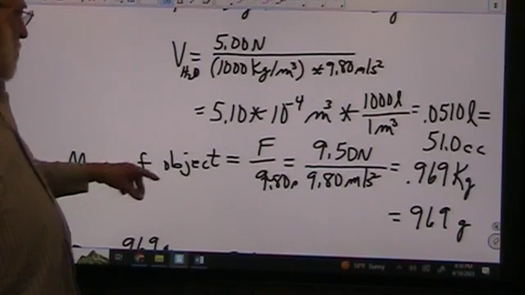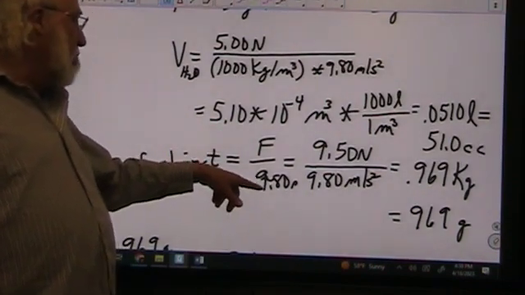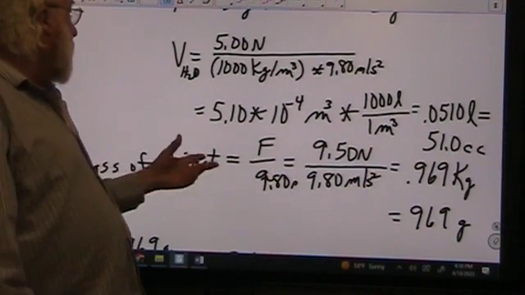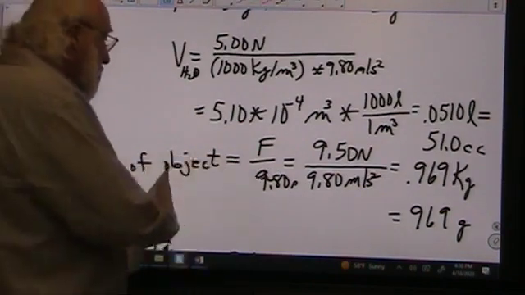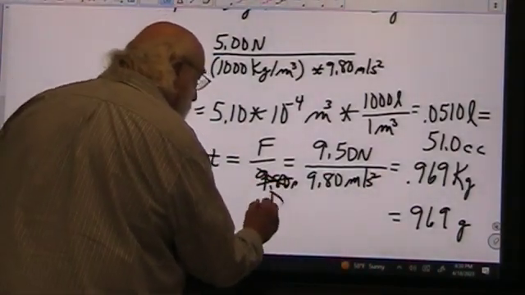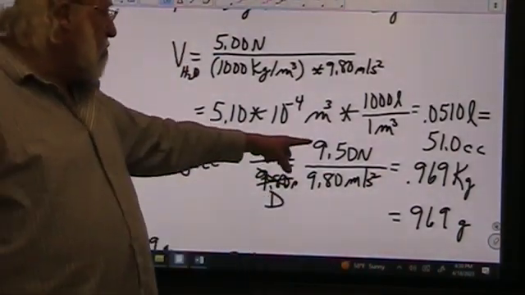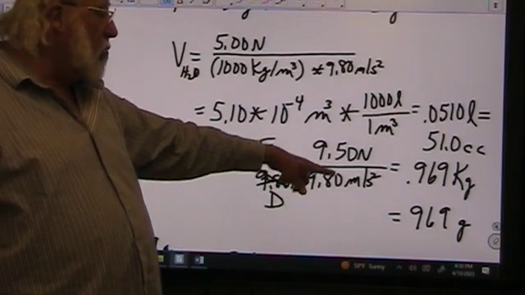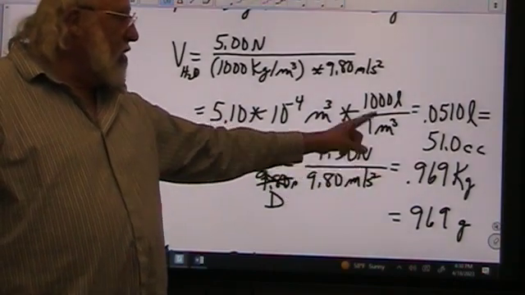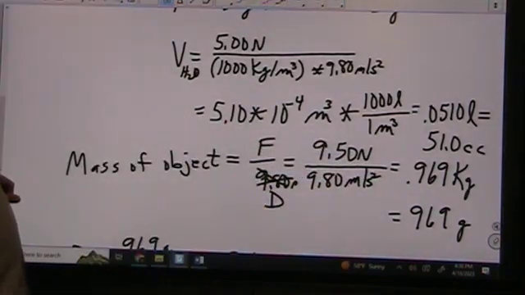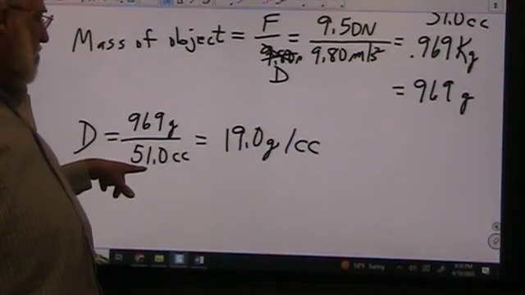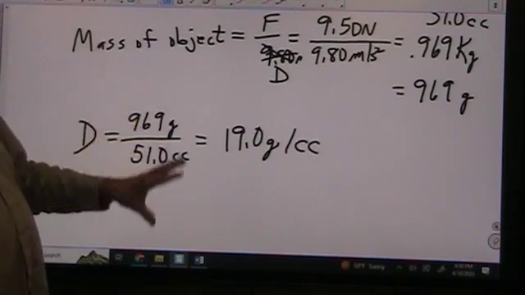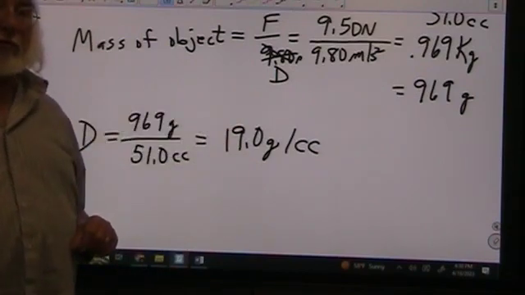The mass of the object is the force divided by the gravitational acceleration. And this is going to be 9.50 newtons divided by 9.80 meters per second squared. It gives us 0.969 kilograms, which is 969 grams. So we take 969 grams divided by 51.0 cc's to get the density of the object, and we get 19.0 grams per cc.